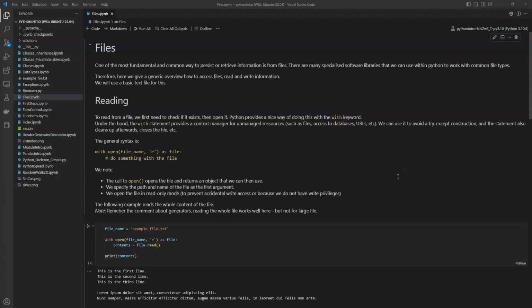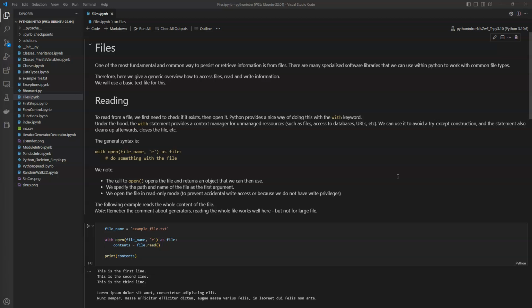Hello and welcome back. One of the most fundamental ways to persist information is to use files. This is also one of the most common ways to exchange information. And there are many specialized software libraries that we can use with Python to work with common file types. Therefore, here we just give a generic overview of how to access files and to read and write information and